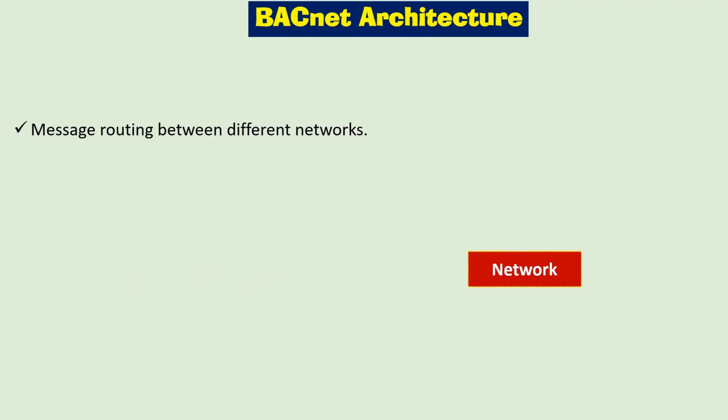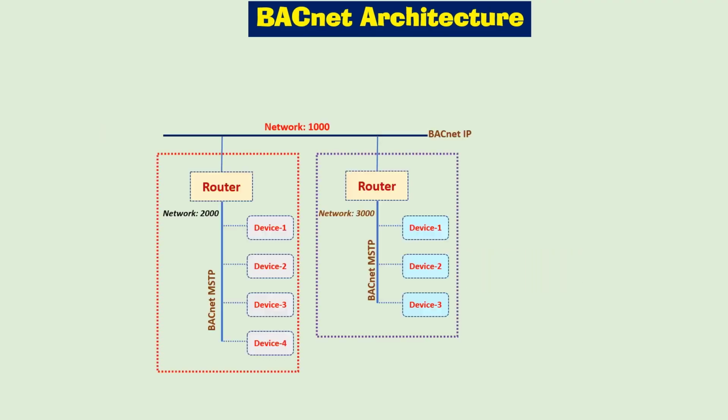Network layer handles routing of messages between different networks. It includes translation of global addresses to the local addresses. Consider an example where we have two BACnet MSTP networks with network number 2000 and 3000. So any communication between devices in these networks, for example, if device 1 in network 3000 wants to communicate with device 2 in network 2000, this communication between these two different networks would be handled by the network layer.